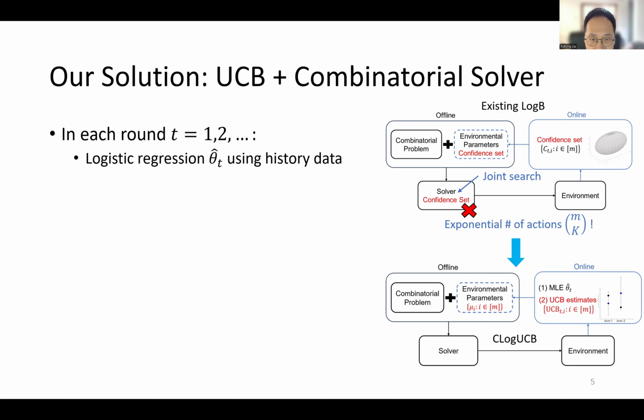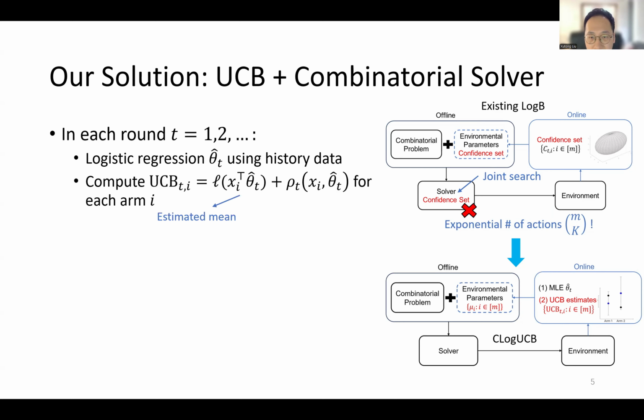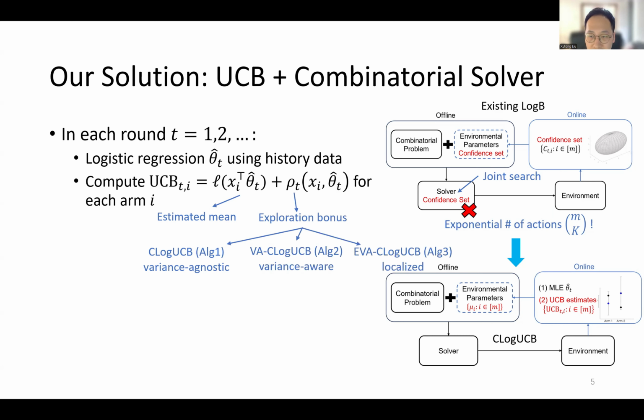First, we estimate theta hat using logistic regression on past data. Then we compute UCBs by adding an exploration bonus to each arm's estimated mean. The design of the bonus results in three different algorithms, which are variance-agnostic, variance-adaptive, and localized with a burn-in stage. Finally, we use an efficient combinatorial solver to choose the best superarm.